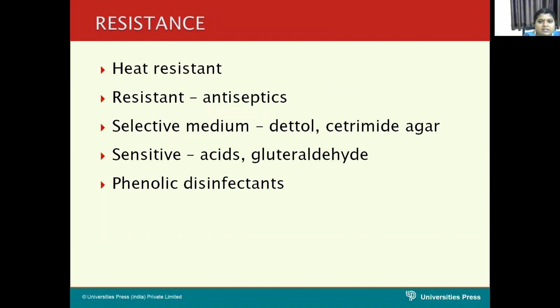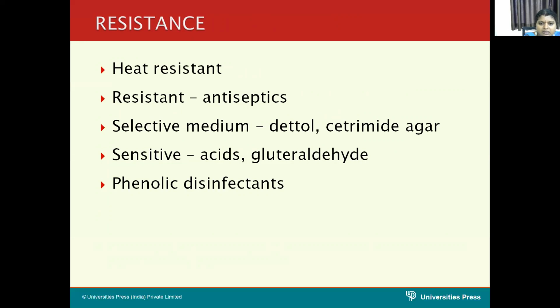If you see the resistance pattern of Pseudomonas, it is heat resistant, but can be killed at 55 degrees centigrade in 1 hour. It exhibits a high degree of resistance to antiseptics.